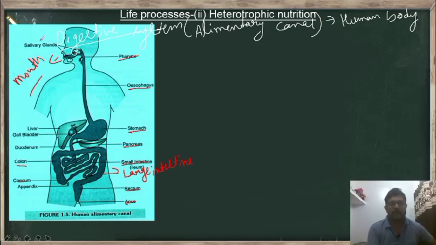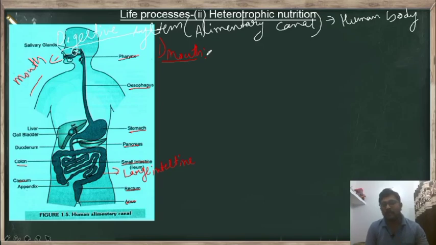Now we will learn the function of these parts one by one. So the first part we will take is the mouth. What happens in the mouth of the human body during digestion of the food? We know that the mouth has a cavity, right? And this cavity is called the buccal cavity or mouth cavity. In the mouth cavity it has teeth.